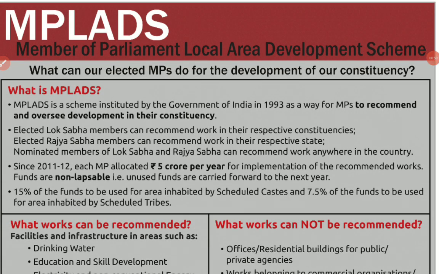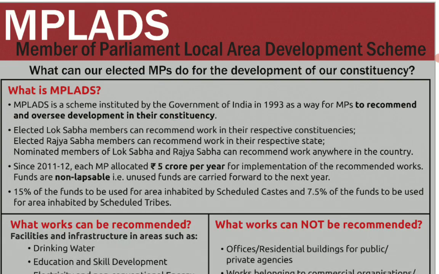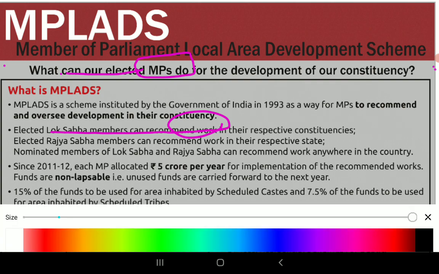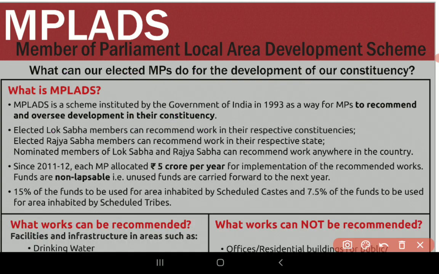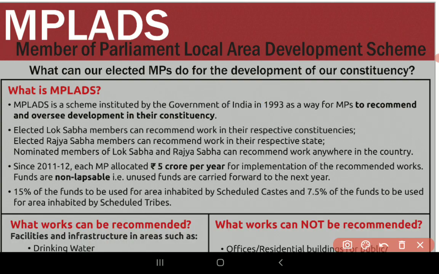Okay, MPLADS. What is the meaning of this MPLADS? MP means Member of Parliament. Member of Parliament Local Area Development Scheme. So this is a scheme for the development of the local area from which an MP is representing, or the constituency which the MP represents. Okay, it was instituted in 1993, so it is very important. It was not there previously. It was introduced only in 1993.